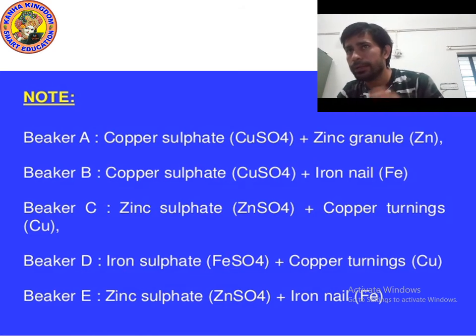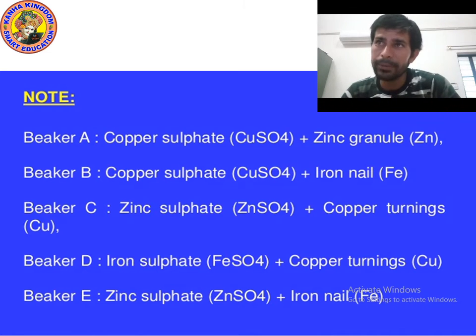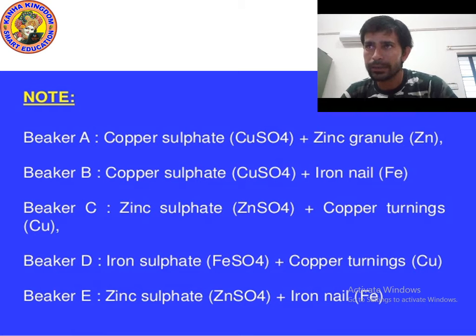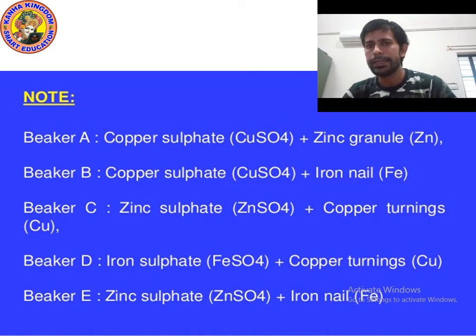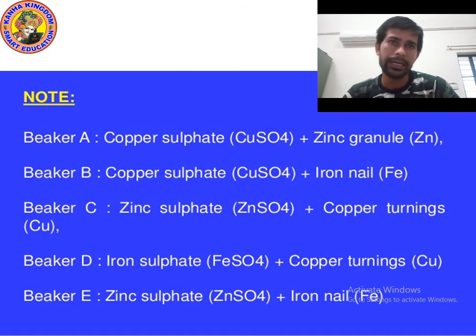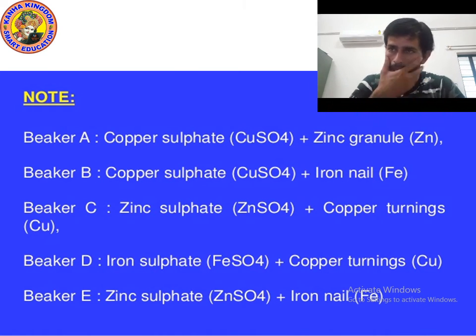Then in beaker B, you will add copper sulfate CuSO4 with iron nail. The symbol for iron is Fe. In beaker C you will add zinc sulfate with copper Cu, in the next beaker you will add ferrous sulfate with copper, and in beaker E, you will add zinc sulfate with iron. Then you will see the result.